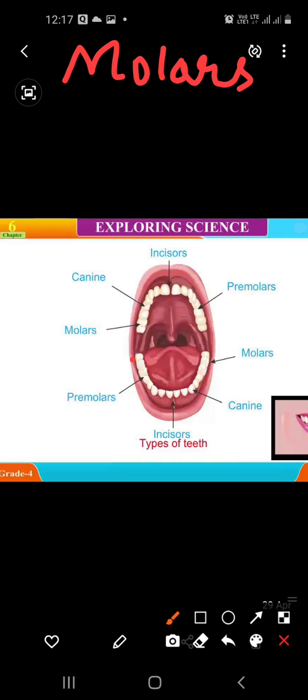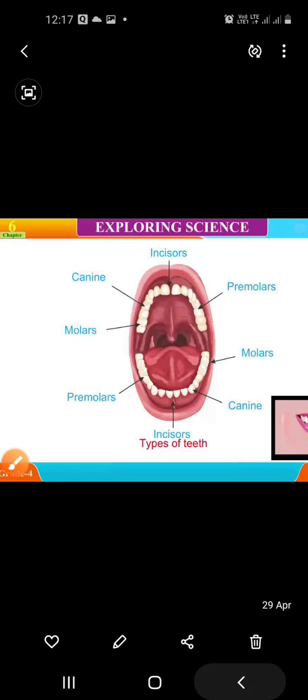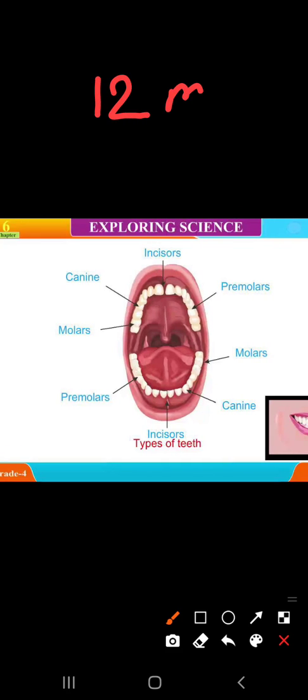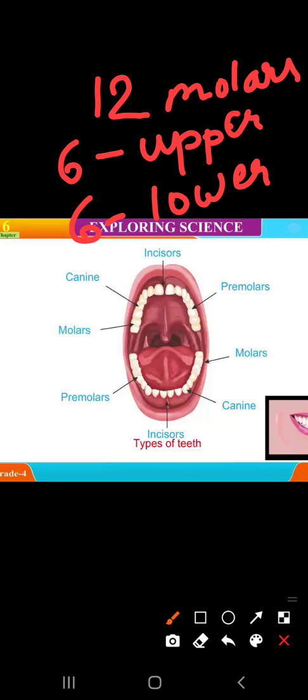They help in grinding and chewing the food. There are 12 molars, 6 in the upper jaw and 6 in the lower jaw. So these are 12 molars.